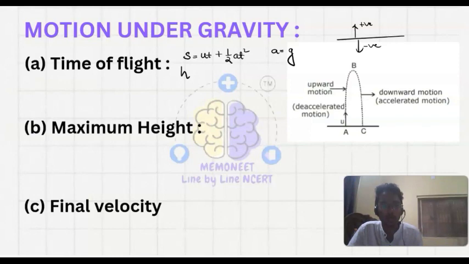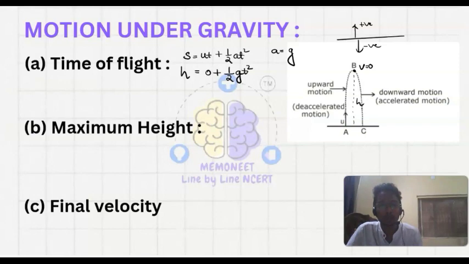The total height, the maximum height, this is the maximum height we are taking as h. h equals ut plus half at square. What I just want to tell, let's take from this point of time to this time, from b to c we are taking our observation. So at the b position, the velocity is 0. So the initial velocity, that is u, will be 0, plus half a into t square. In place of a, we can write g.